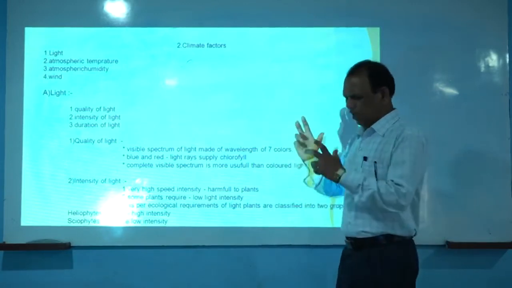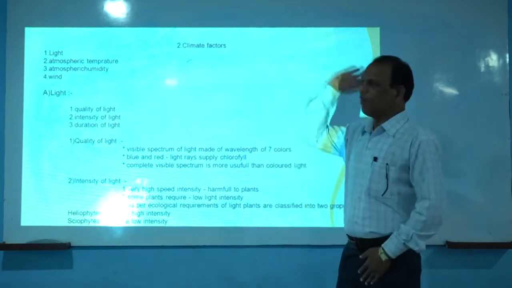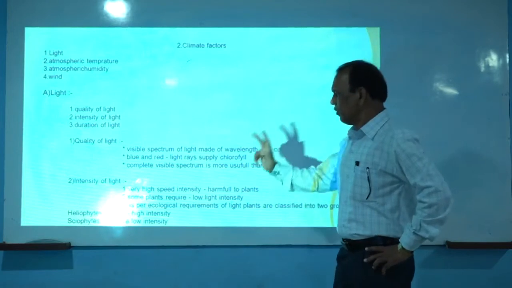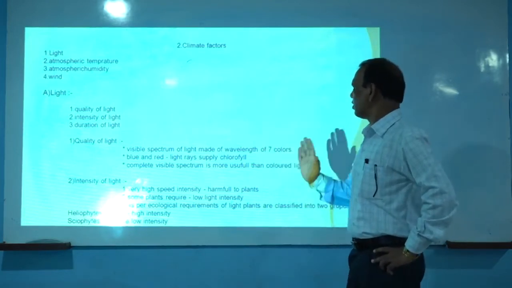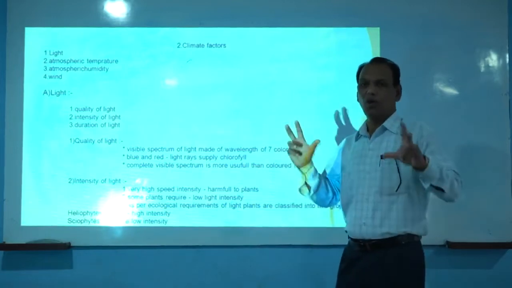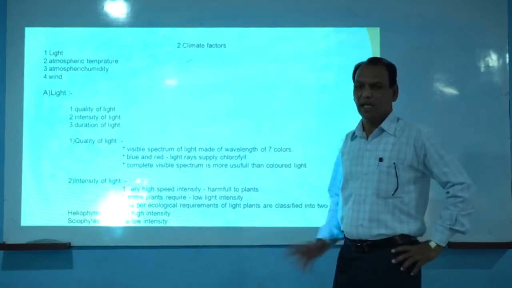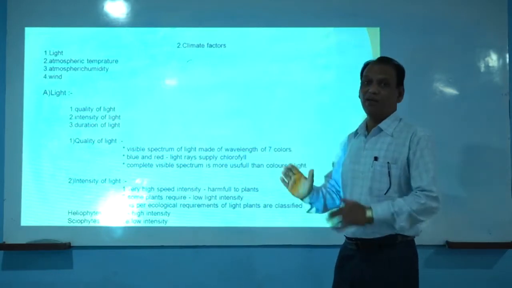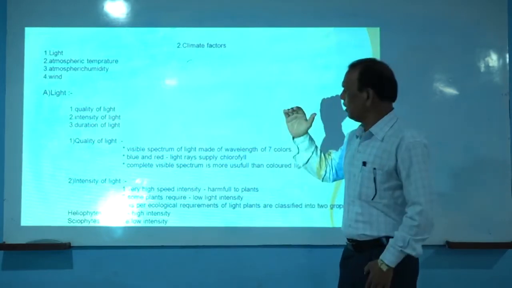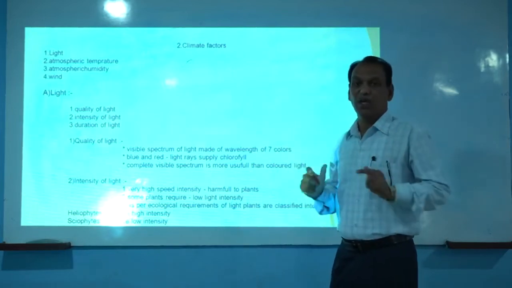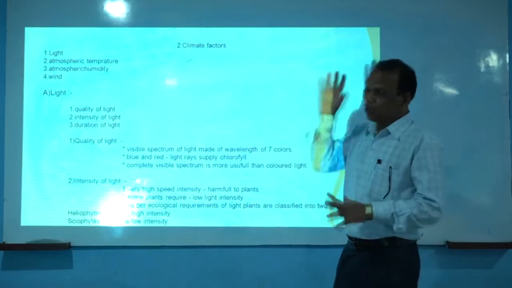That means the visible spectrum of light is made up of wavelengths of different colors. That's why we see the rainbow during the rainy season. How many colors are there in the rainbow? There are 7 colors, because of the different wavelengths of light which are present naturally in the visible spectrum.